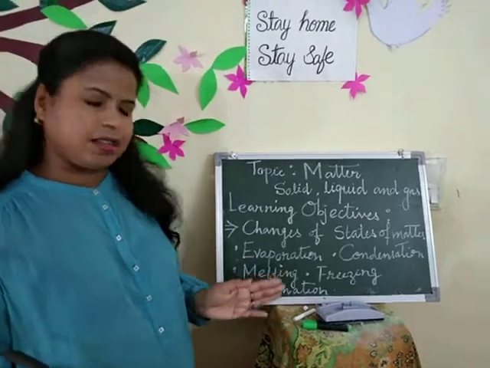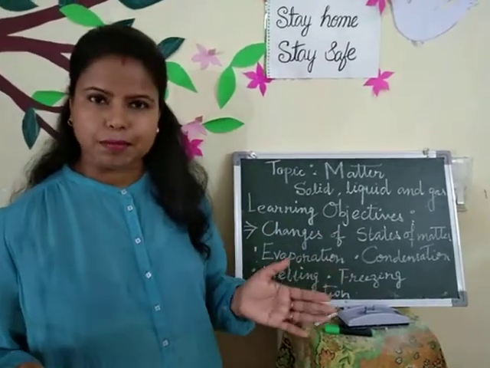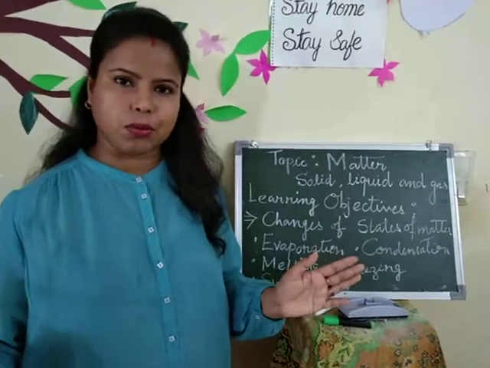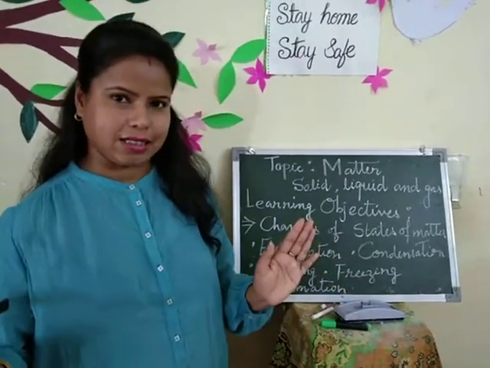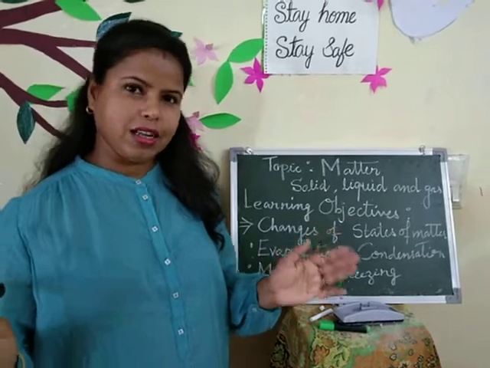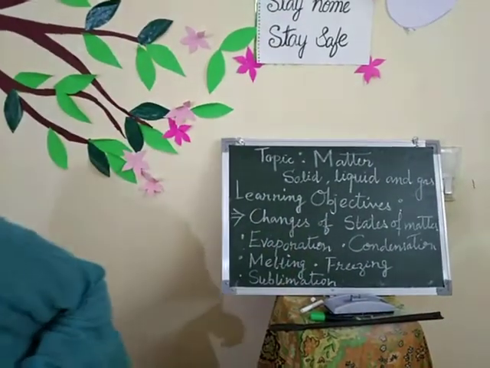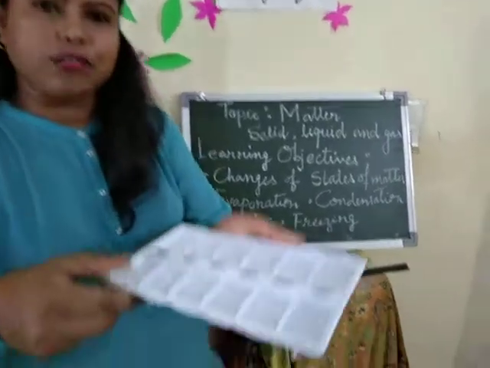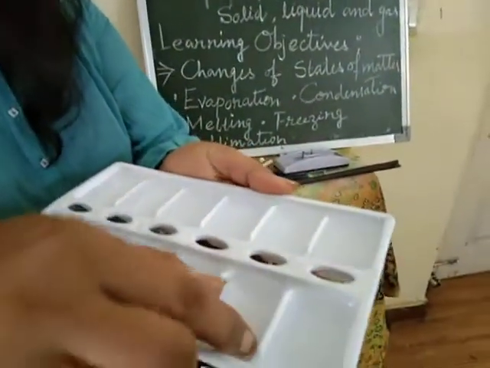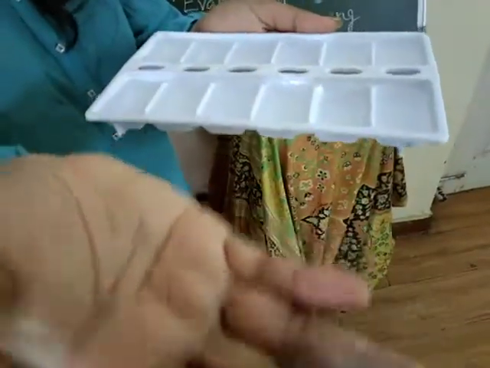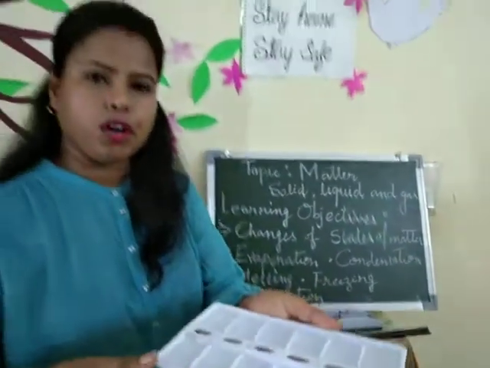You know that water is an example where it is available in three states: solid, liquid and gas. Are you clear? Solid, liquid and gas. I will show you the solid form of water. See, this is the solid form of water. It is available in every home. This is the ice form. This is called the solid form of water.